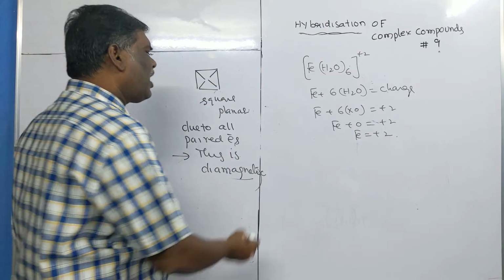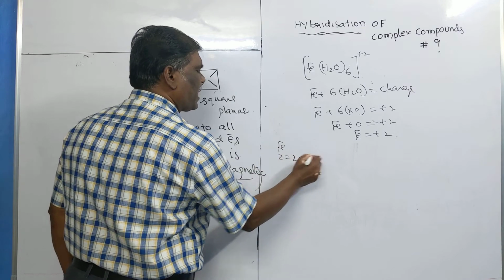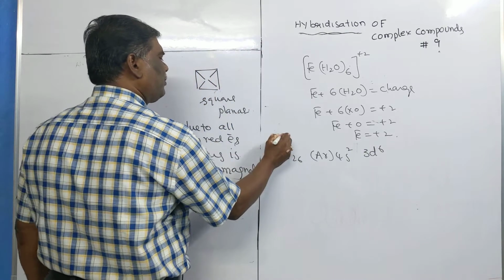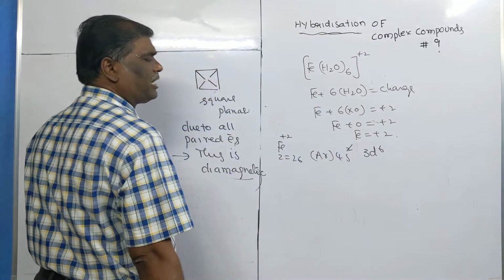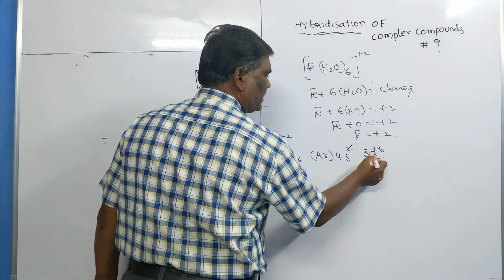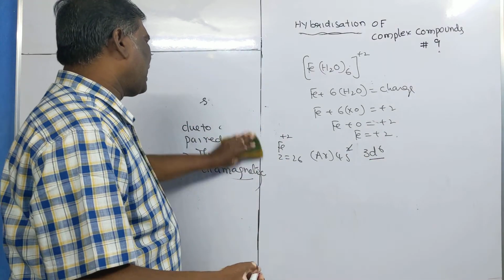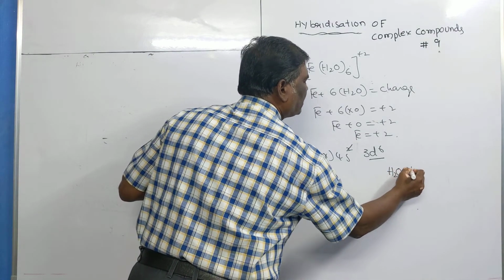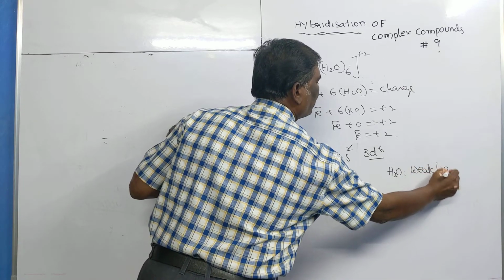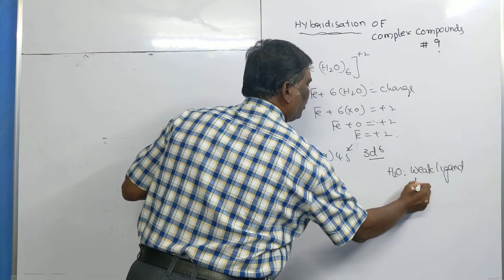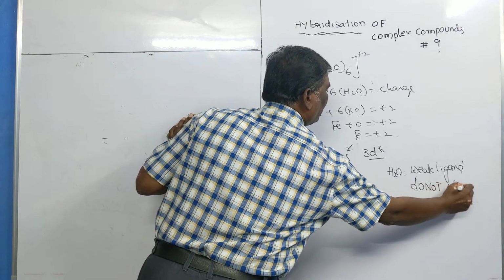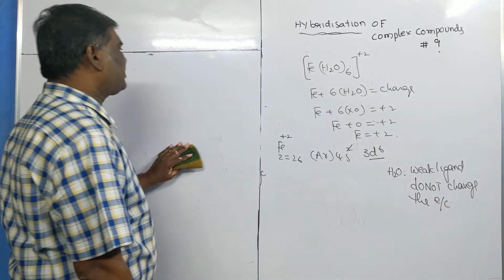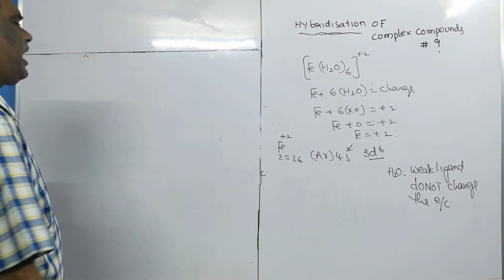Clear? Now iron atomic number 26, along with argon 4s2 3d6. Iron +2 means we have to remove 2 electrons. Electrons are removed from the outermost shell. Thus it has 3d6. Now what about the ligands? What is the ligand? Water. I told you water is a weak ligand. So what is your opinion? Weak ligands do not change the electronic configuration. That's why we write the electronic configuration as it is.